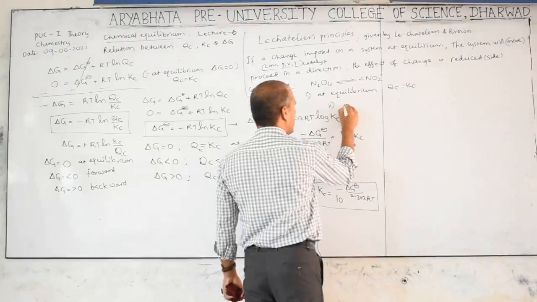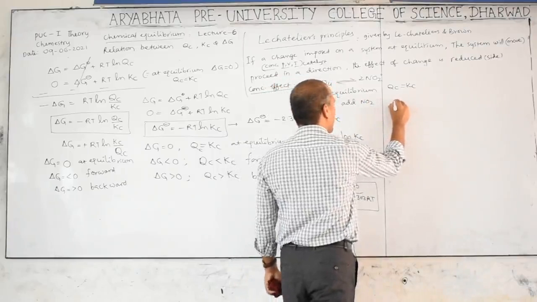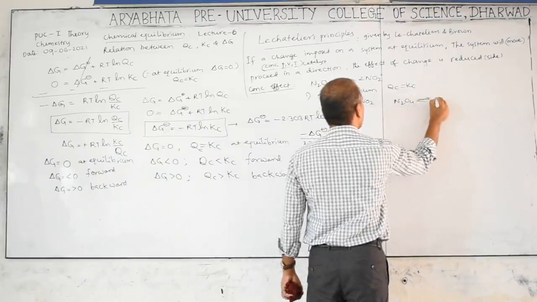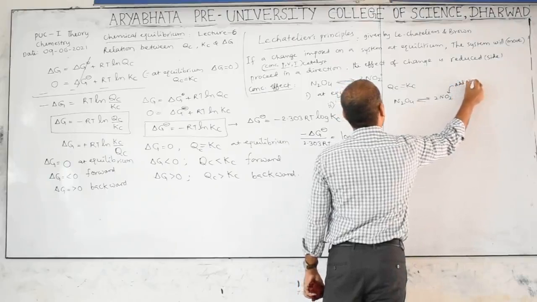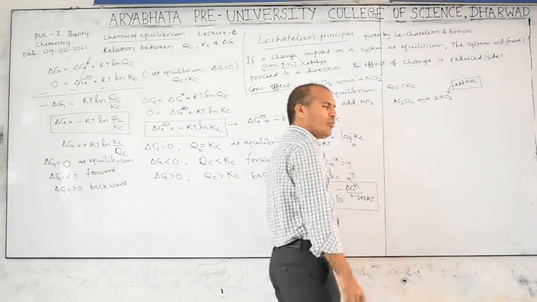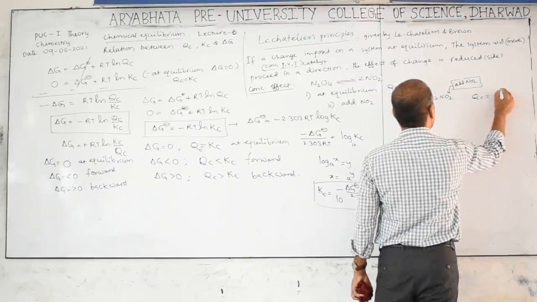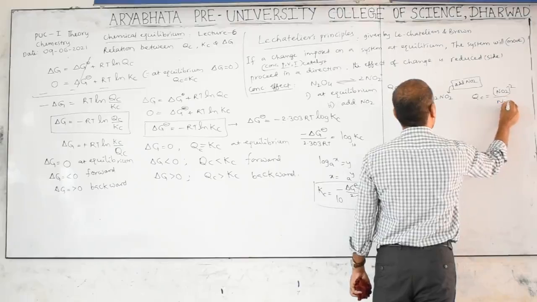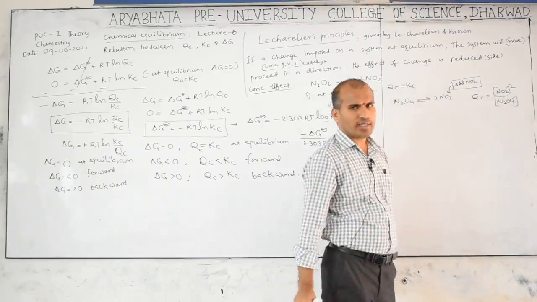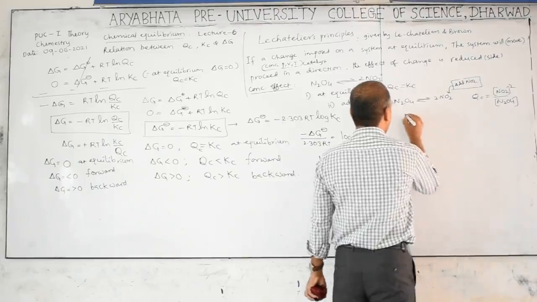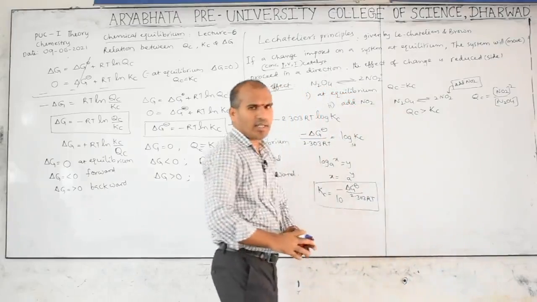Now I am adding NO2 to N2O4 gives rise to NO2. If we add, then what happened? Apply the formula. QC is equal to NO2 concentration power 2 over N2O4 concentration. Numerator value increases, so QC value increases. In this condition QC is greater than KC.